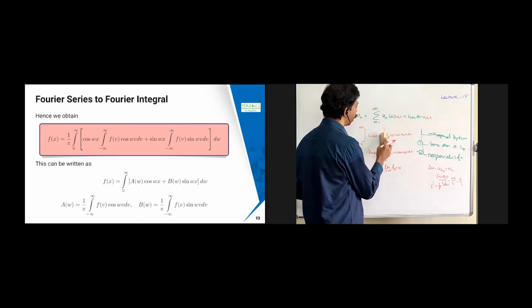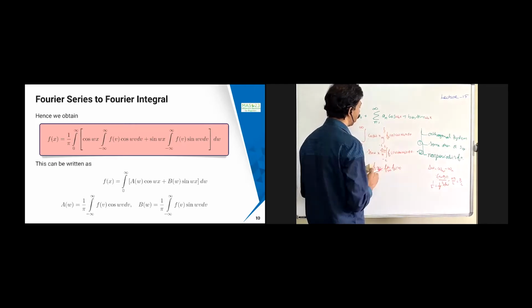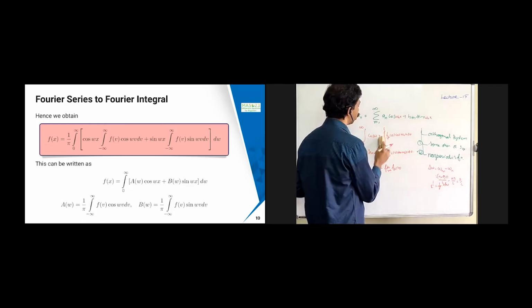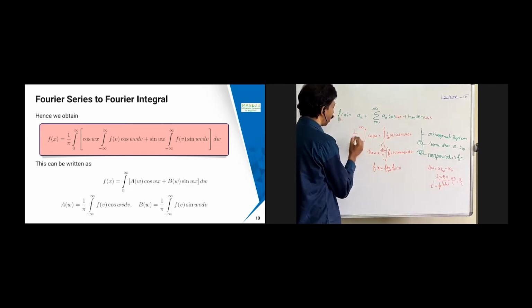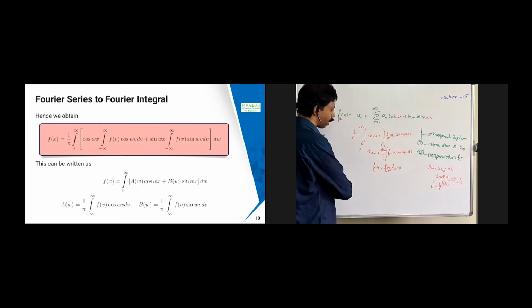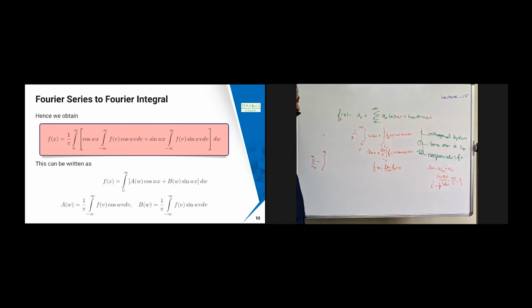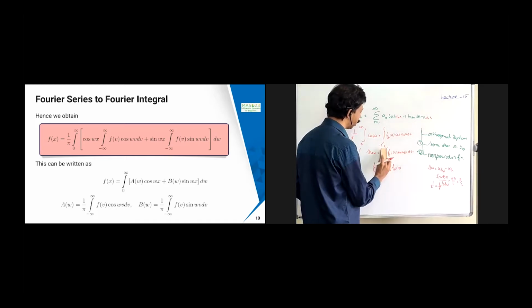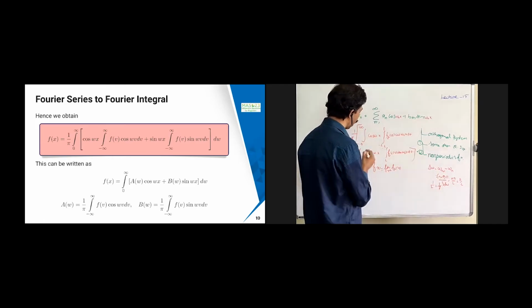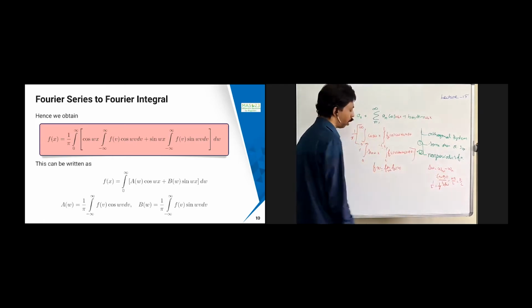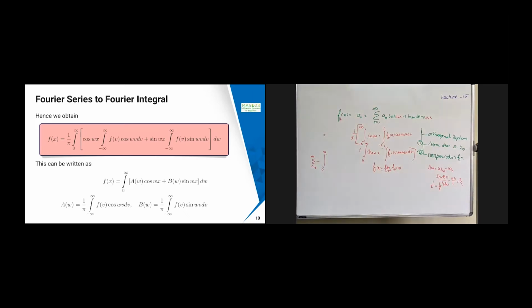Since you have delta w, which becomes small, that is the reason the summation becomes an integral. It is because delta w tends to 0 that we get this. So this integral is for both, or I can write 0 to infinity here also, not a problem. So 0 to infinity cos wx, f(v) cos omega v dv.